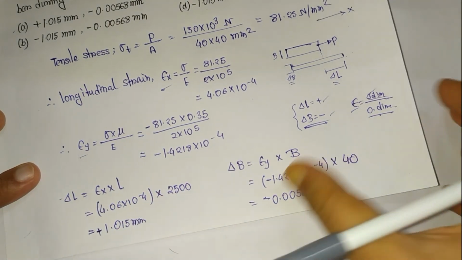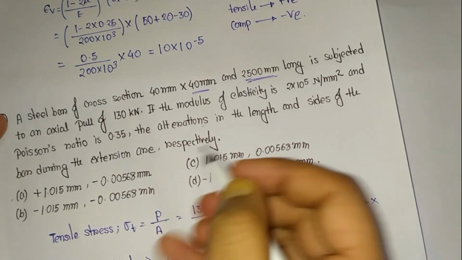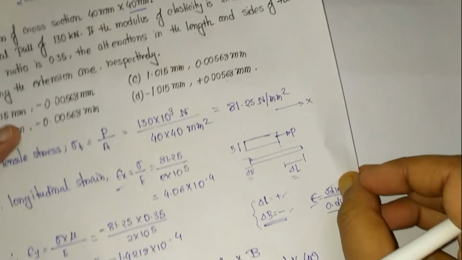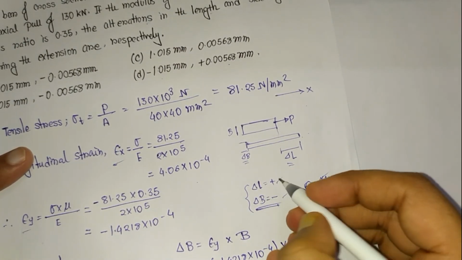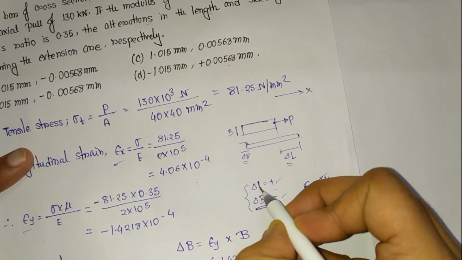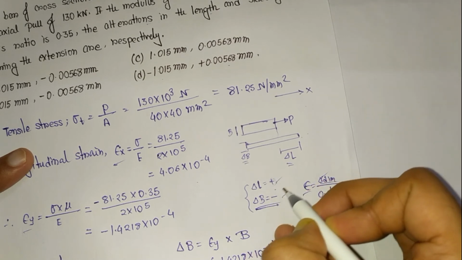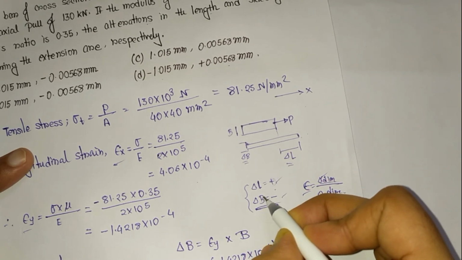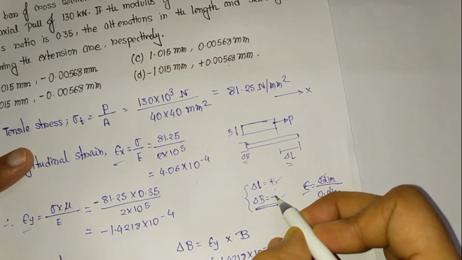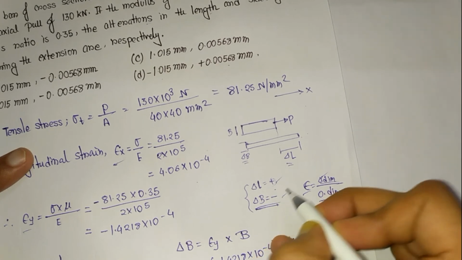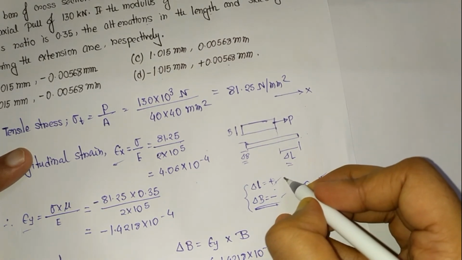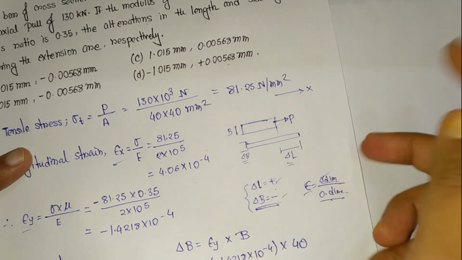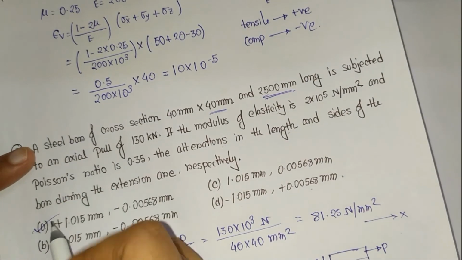So this is positive, this is negative, so option A should be correct. And from the concepts also you can say the length will increase, so the change in length will be positive, and the lateral side will decrease, so the change in dimension will be negative. So from this concept you can say that option A is correct.